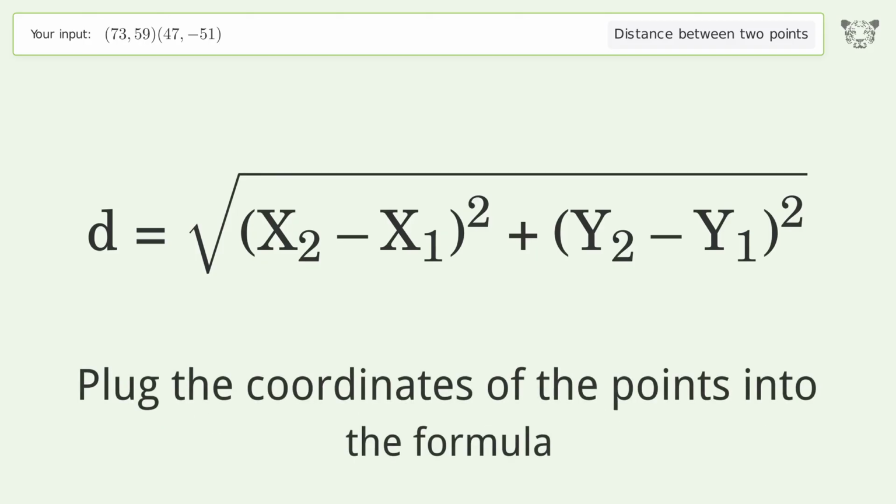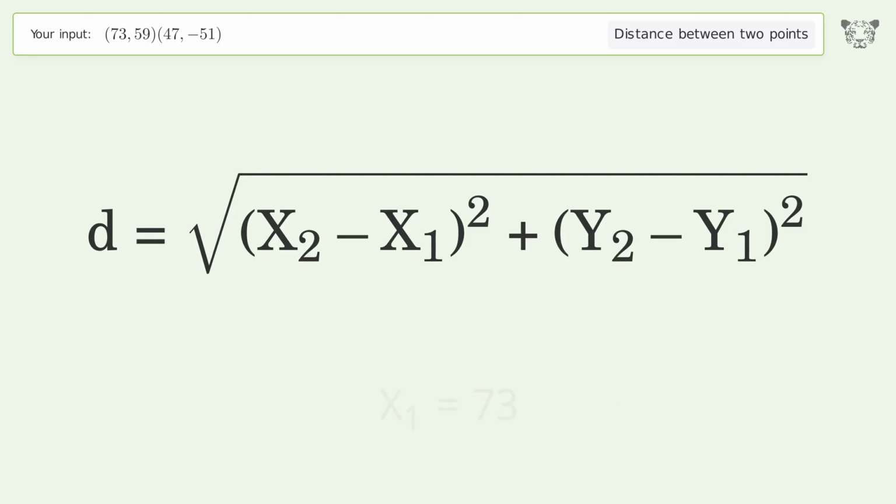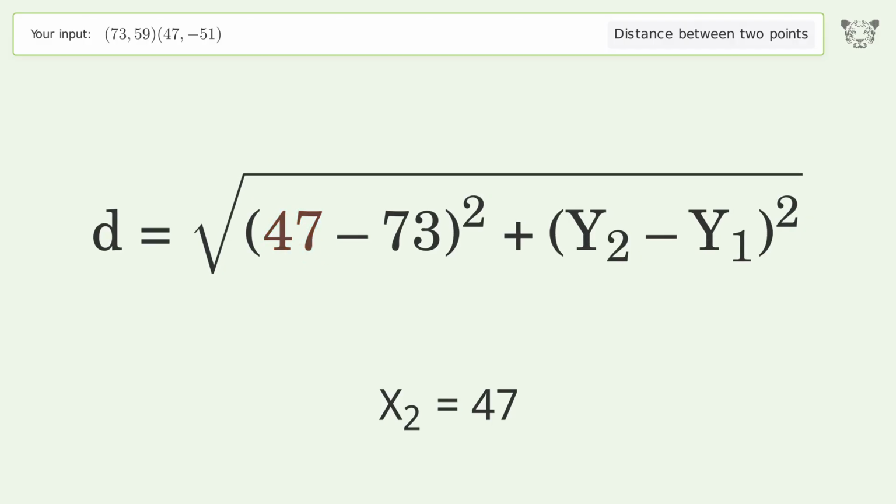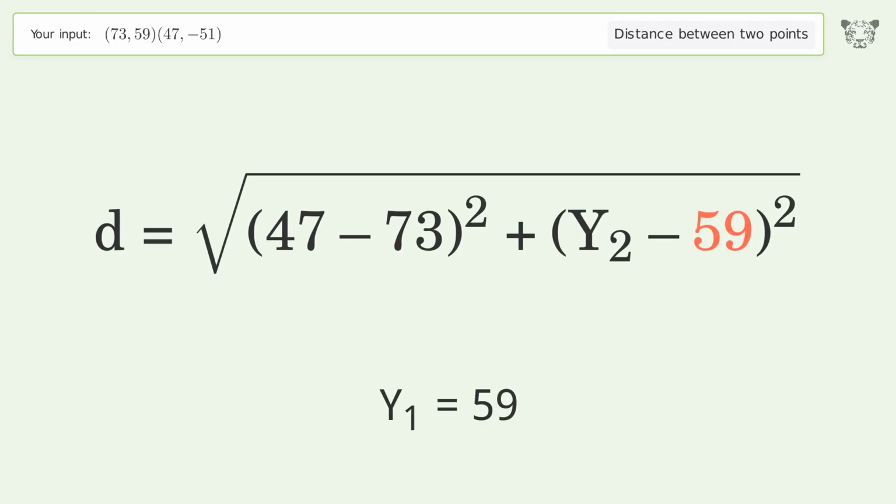Plug the coordinates of the points into the formula. x1 equals 73. x2 equals 47. y1 equals 59. y2 equals negative 51.